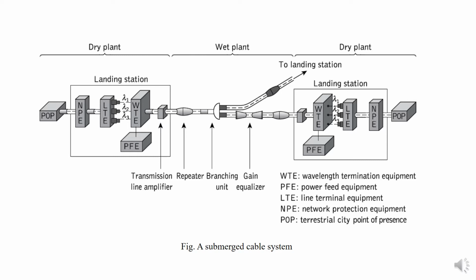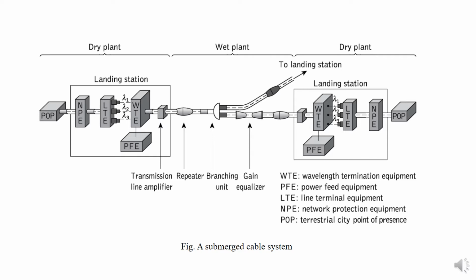In this figure we can see there are two sections: one is the dry plant and the second is the wet plant. The dry plant resides on dry land, and is also called the landing station. The wet plant resides in sea water, and is also called the submerged section. The landing section houses the terminal equipment that interconnects optical signals from the submerged cable and passes them to the terrestrial systems.